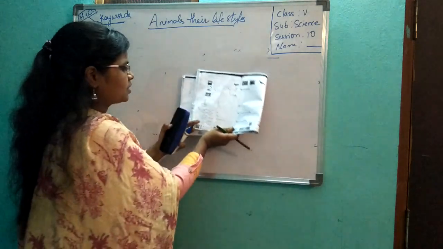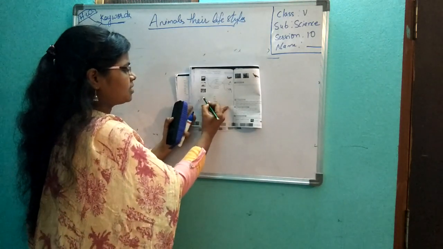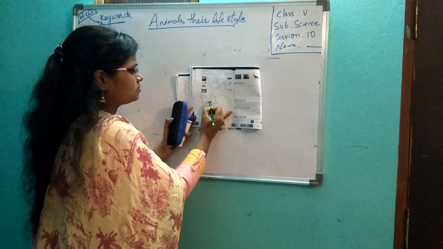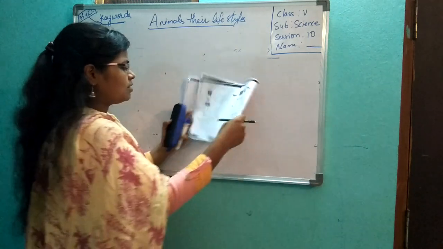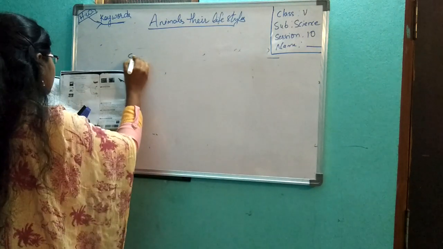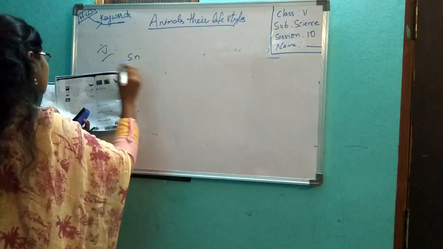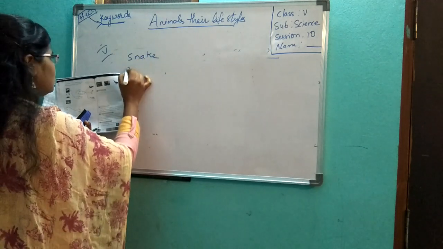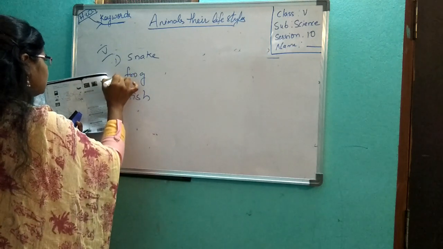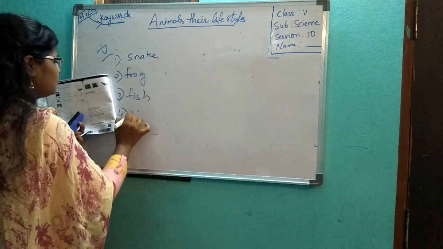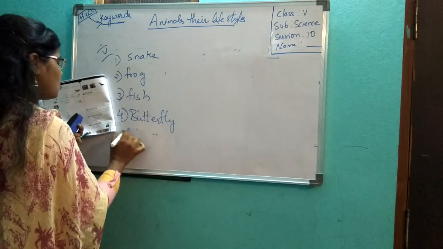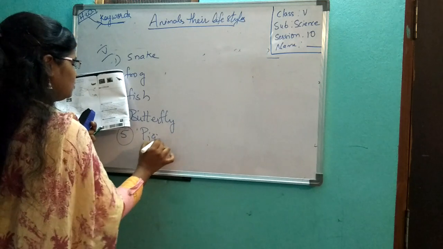Now below that you see snake. Snake is a reptile. We'll write this on the board. Next bit you see, fifth bit, I am telling. Snake, frog, fish, fourth butterfly. Meanwhile you do it. If anything is wrong, you change.